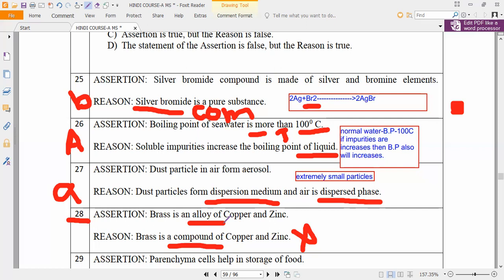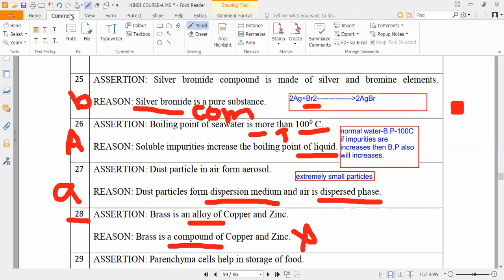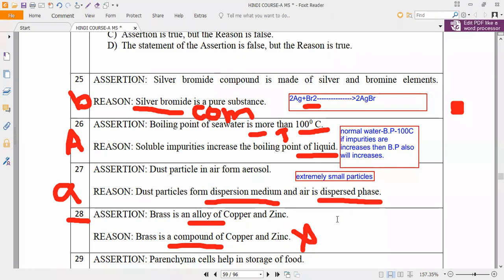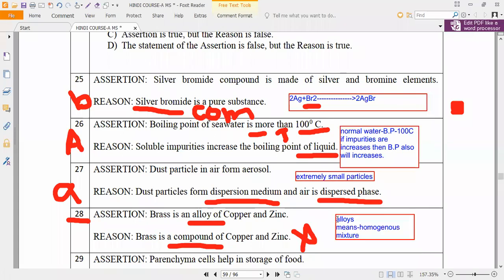So alloy means, remember guys, I am writing here. Alloy is a mixture of what? Alloys are homogeneous mixtures. Please kindly remember, it is a homogeneous mixture. So a mixture of metals and non-metals, that is what we should call alloys.